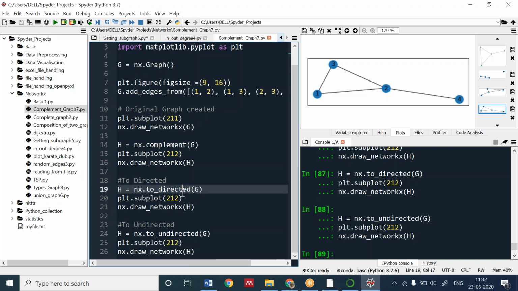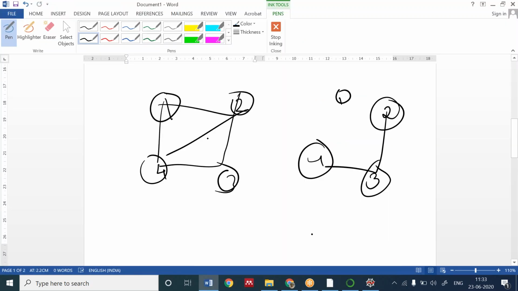Okay, Tavishi, ma'am, please explain is_directed. Is it directed or to_directed? It's to_directed. We are changing an undirected graph into a directed graph, and to_undirected changes a directed graph into an undirected one. If we have a graph like this, is it undirected or directed, Tavishi?